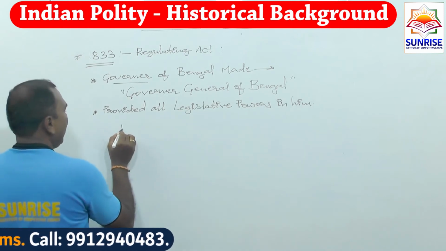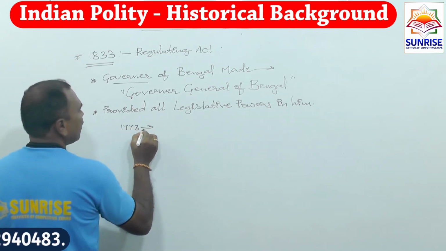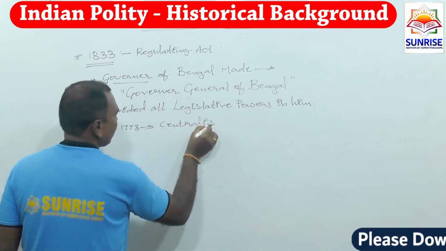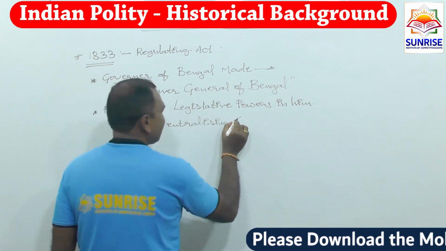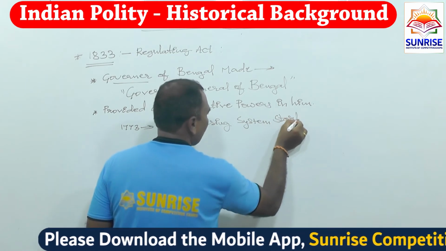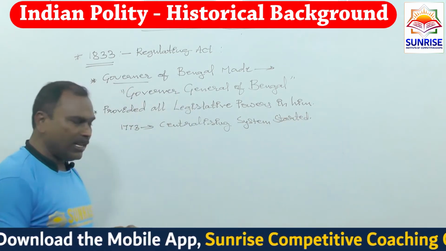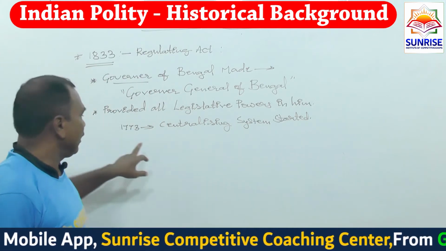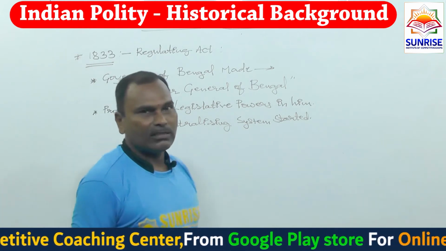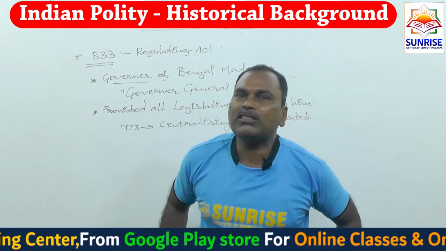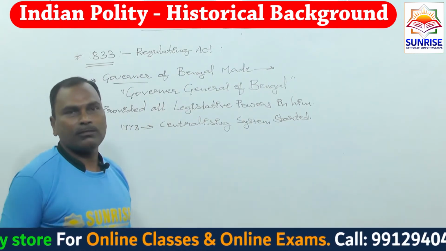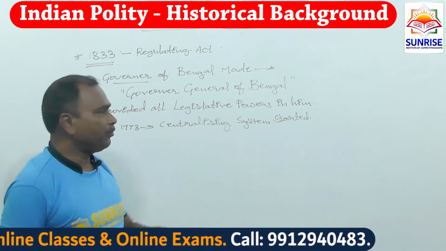1773, centralizing system started. By the 1773 Act, the centralizing system was started. That means the total powers, legislative powers and executive powers, were given to the governors of each province: Bengal, Madras, Mumbai.